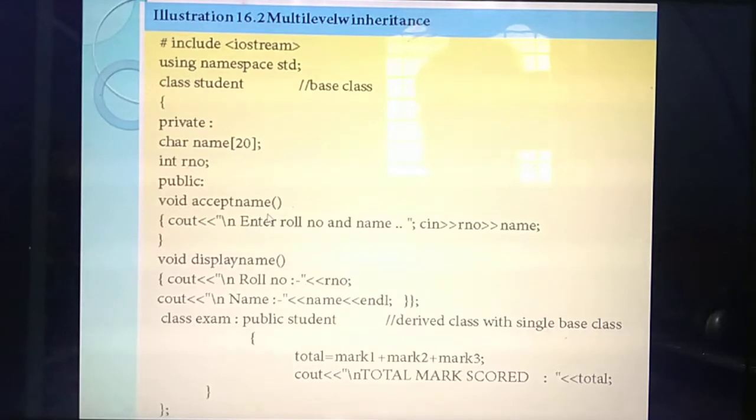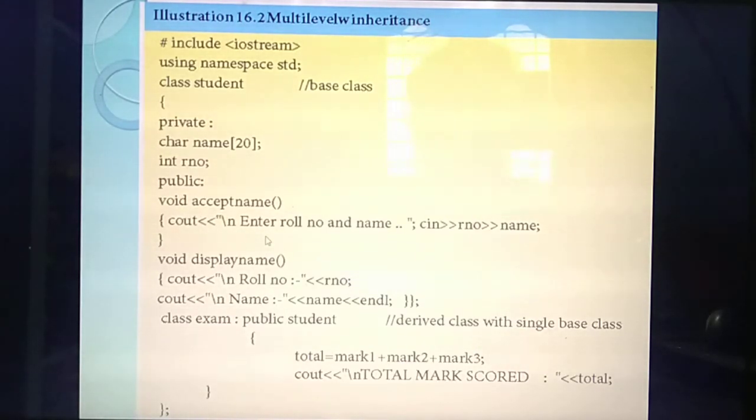So to give input of particular things, which function are you going to write? Accept name of. You have already declared two things, the name and roll number. So you need to enter the name and roll number of the student. Understood?